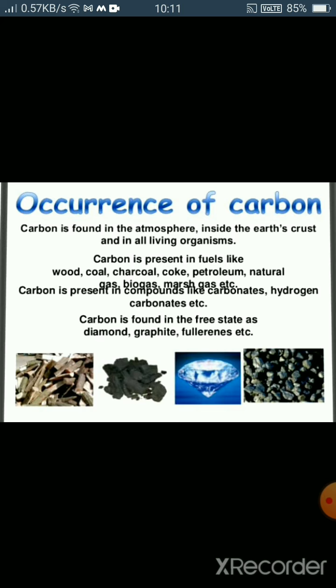First of all, we see the occurrence. Carbon is found in the atmosphere, in all living things and in non-living things also. The fuels we are using, like coal, wood, charcoal, coke, are all made up of carbon content. Carbon is present in compounds like carbonates, hydrogen carbonates, etc., near about 0.2%. And carbon is found in a free state as diamond, graphite, and fullerene, or we can say these are the allotropes of carbon: diamond, graphite, and fullerenes.